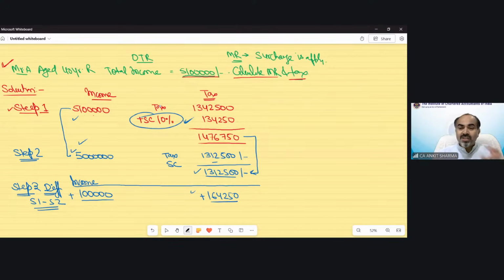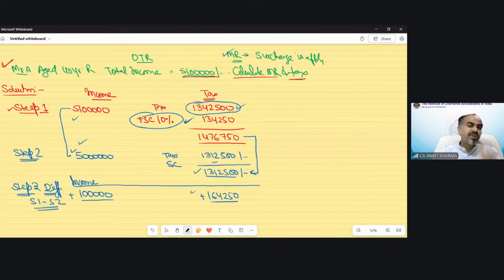Because as soon as your income exceeds 51 lakh rupees, the surcharge is applicable on the full value of your tax. The surcharge is not on the excess 1 lakh. The surcharge is on the full tax of 51 lakh rupees. So that's why I was saying that only when there is a surcharge, this condition would apply.